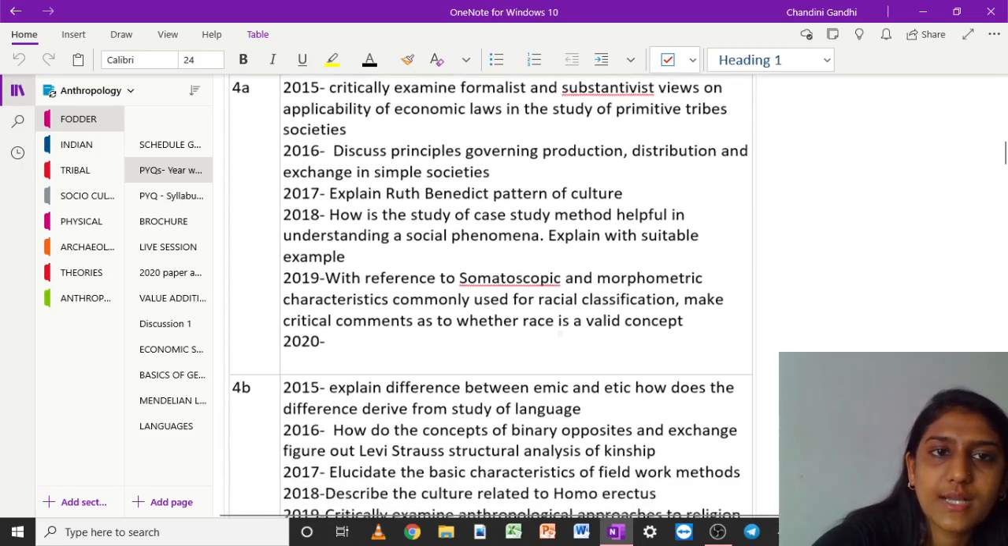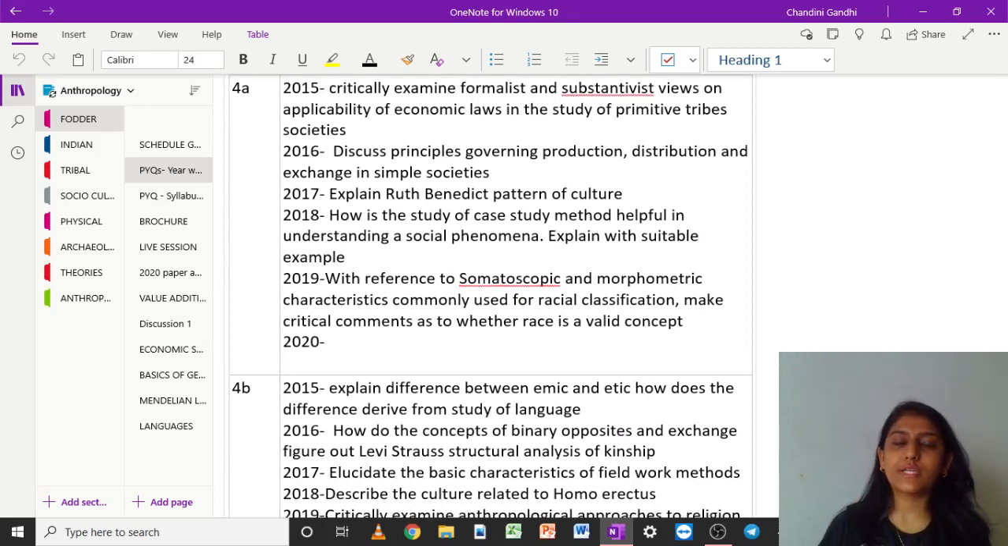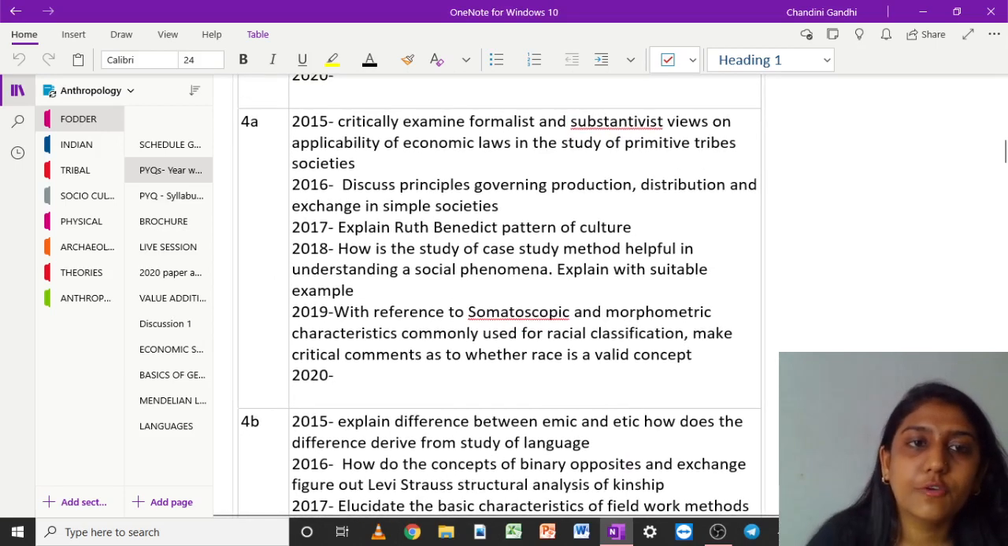And if we go to the last question of today's topic, it is 4A, which is critically examine formalists and substantivists. Now, this has come from your economic organization part, and this is a very important question.